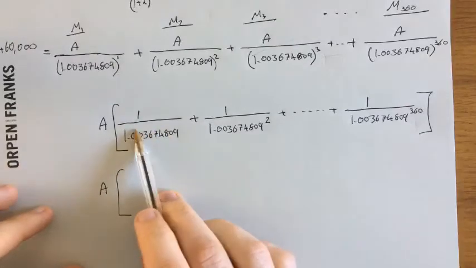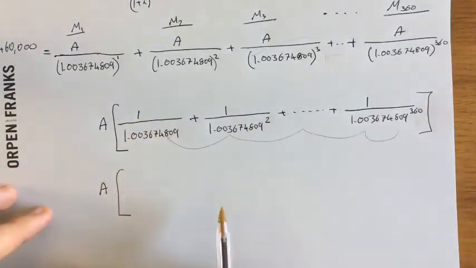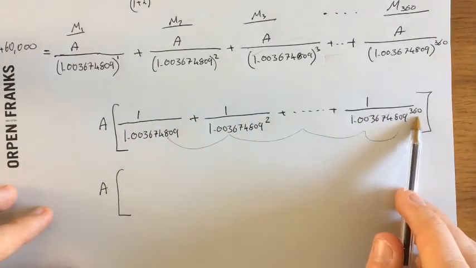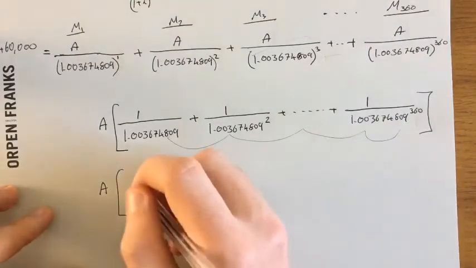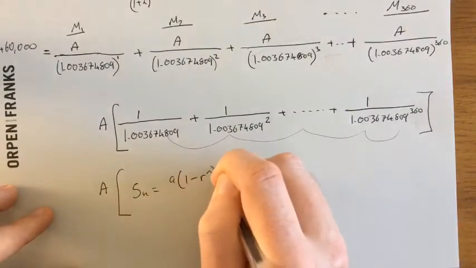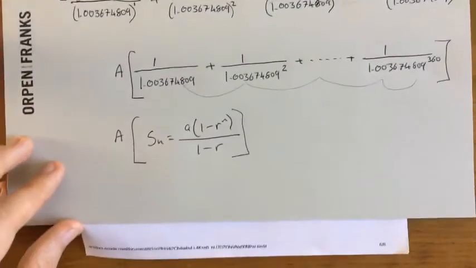So once again, this is a geometric series. All right, and I'm able to add all these up together very quickly, even though there is 30 years of them here. There's 360 months. So once again, to add all these up, always write down a formula before you use a formula. So that would be the formula there.